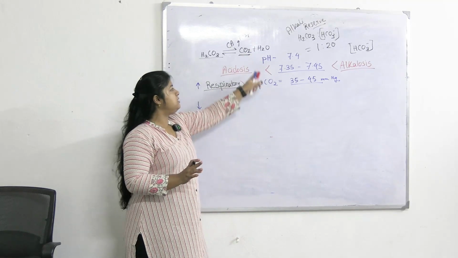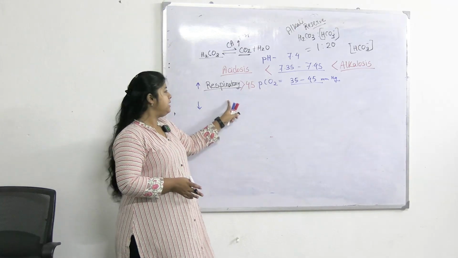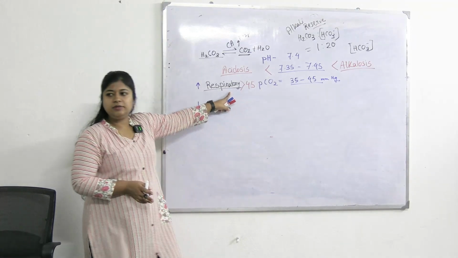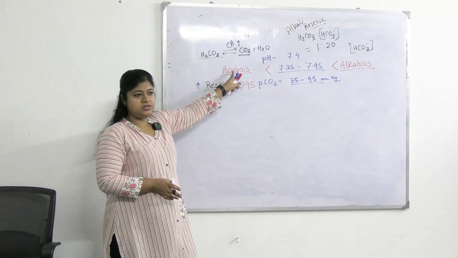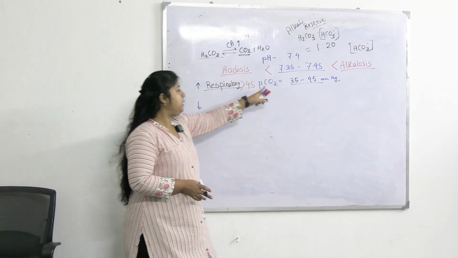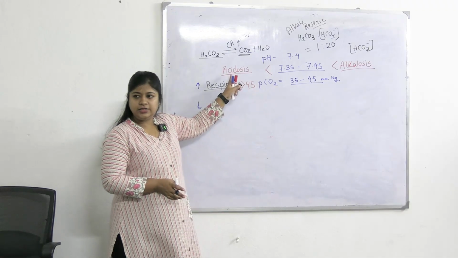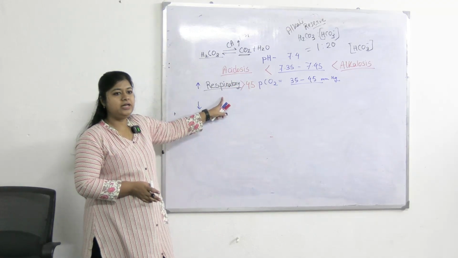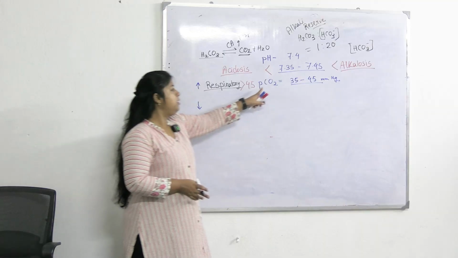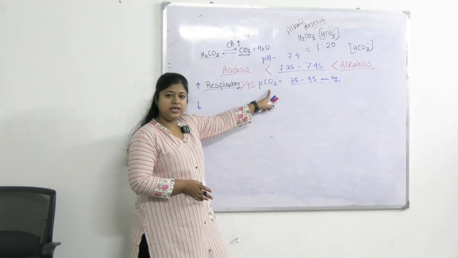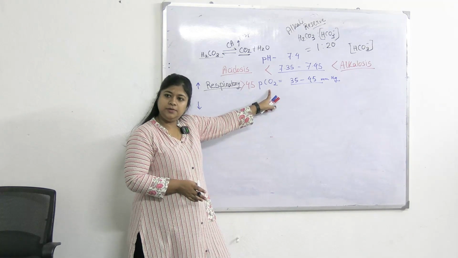So this process is regulated by respiration. That is why the primary mechanism is respiratory acidosis. Whenever the PCO2 value increases more than 45 resulting in acidosis, it will be respiratory acidosis because the main cause is in respiratory regulation. Right?